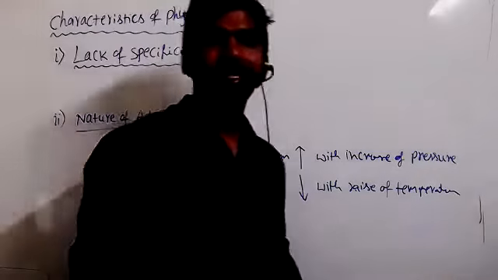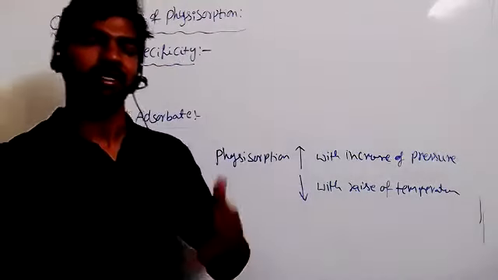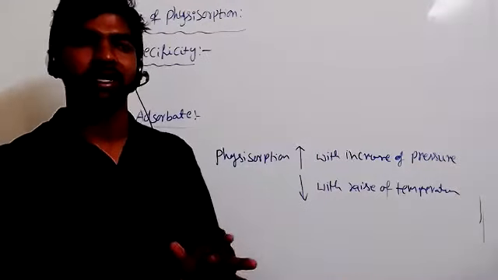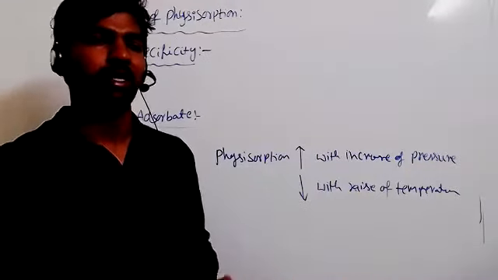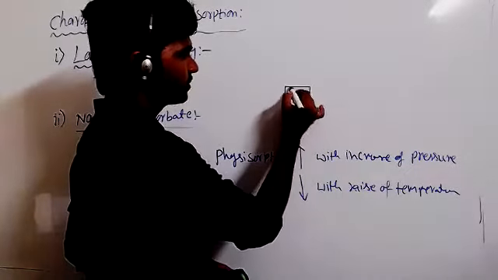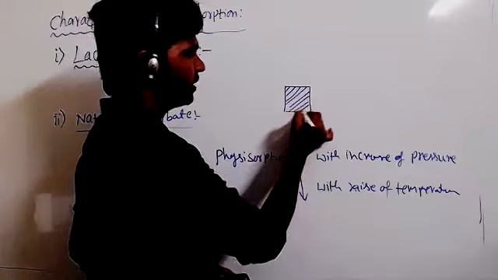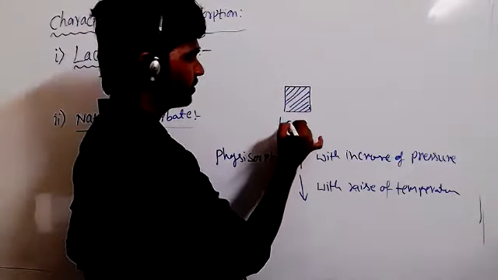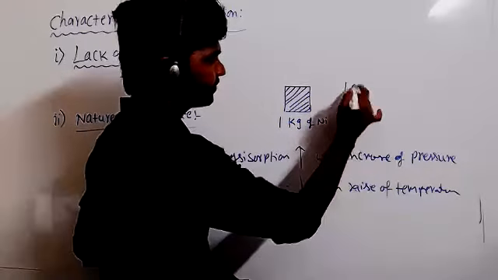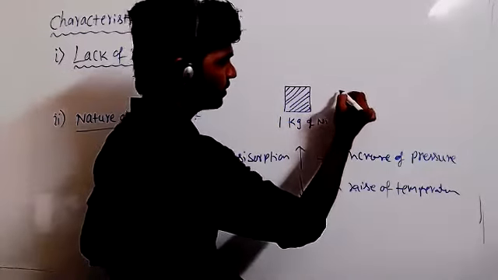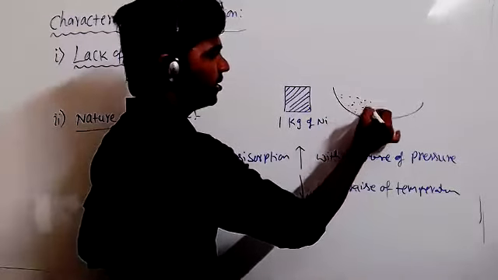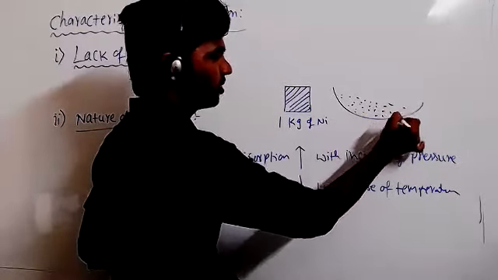Okay, next point is surface area. As surface area increases, the adsorption process increases. This is so even in chemisorption or physical adsorption. Take 1 kg of nickel block, and 1 kg of finely divided nickel powder.